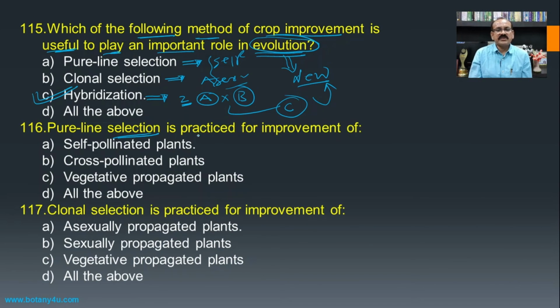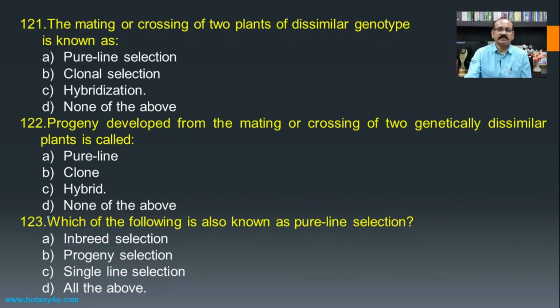Then, pure line selection is practiced for the improvement of... we have seen that it is used to improve self-pollinated plants. Then, clonal selection is practiced for the improvement of asexually propagated plants, in which clonal selection is usually practiced.